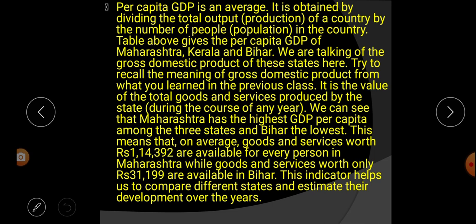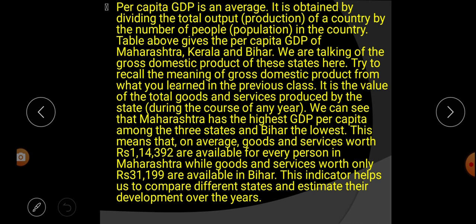So in this paragraph we learn that per capita GDP is an average. That means how we calculate or measure: total goods and services produced in a country, we divide by the total number of people in the country. Then whatever amount we get, that we distribute or share for each person. So from the above table we came to know the per capita GDP of Maharashtra, Kerala and Bihar.